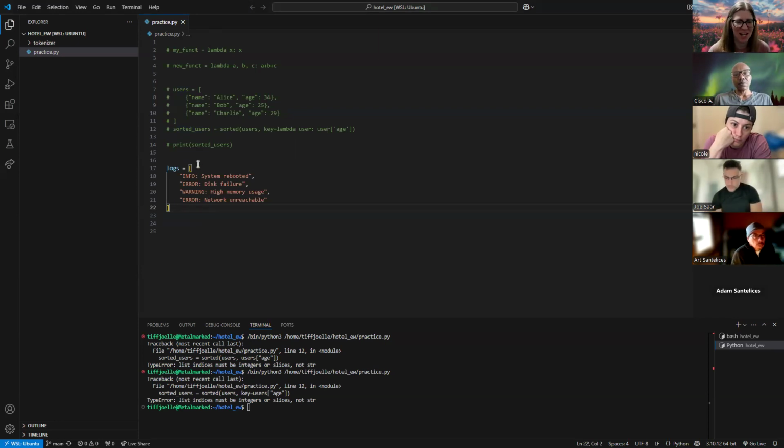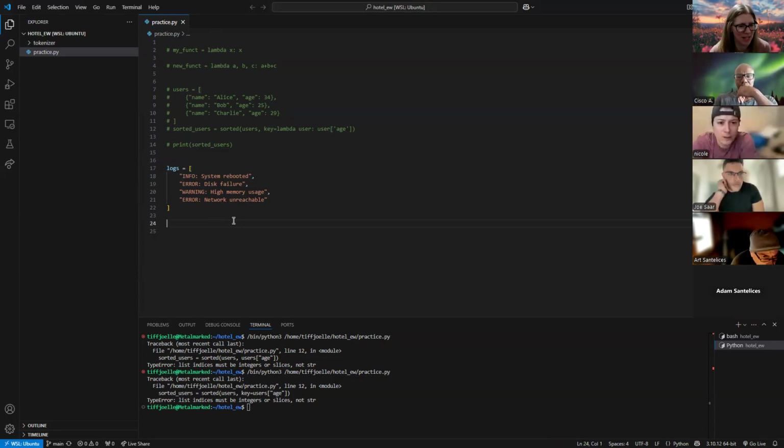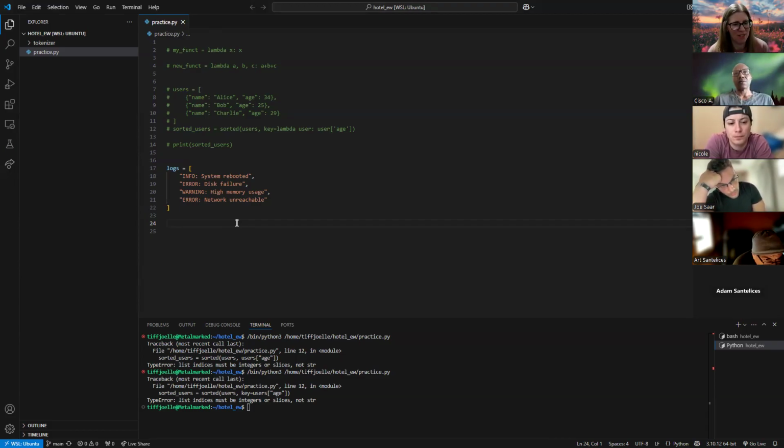But let's say I now see another list of logs, log information on this system I'm working on. Something happened to it. I want to find only errors because info and warning isn't really a big deal. Computers will still run with info and warnings, but errors will shut something down really quickly.